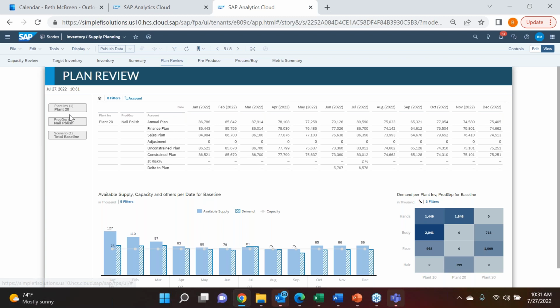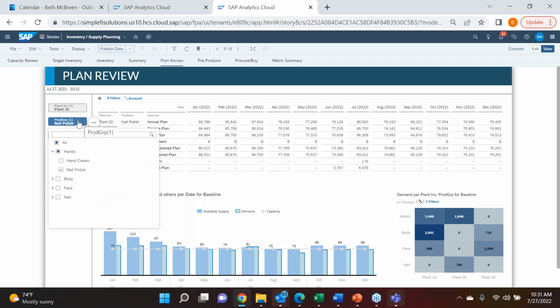I obviously have these filtered here that flows through from my summary page. But if I wanted to do some other analysis on different plants, different products, obviously all of that is capable of using those slicers and those filters within your story here.